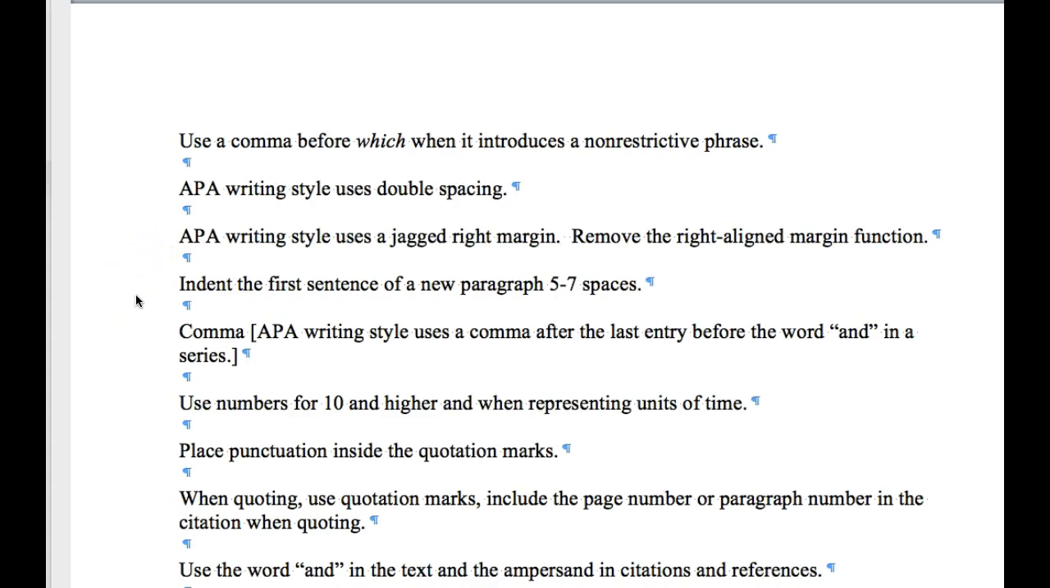Place all punctuation inside quotation marks, not outside, inside. So, for example, it would look like this, look like that, not like that. Okay.